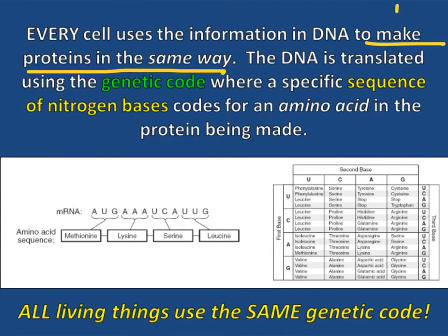It doesn't matter what cell it is, eukaryotic or prokaryotic. They make proteins using DNA in the same way. Number 17. Number 18, cells translate the information in DNA according to what? So whenever your cells make those proteins, they use the genetic code. So on number 18.